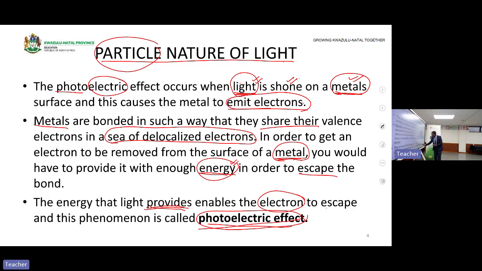So for the photoelectric effect to occur, the electron must get sufficient energy so that it will escape from what? From a metal surface. So the metal has a sea of delocalized electrons that will gain the energy and move out of the surface of the metal. Okay, let us look at the light. I said we're going to look at the light, metals, as well as the emission of the electrons.